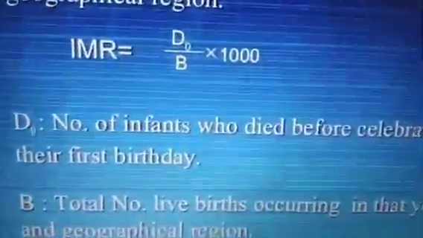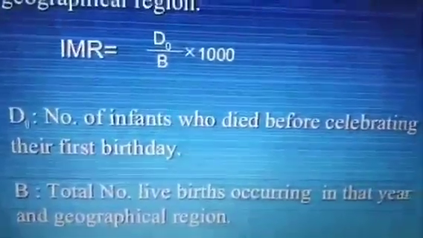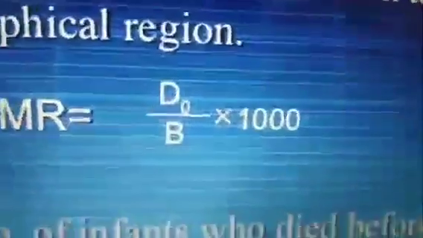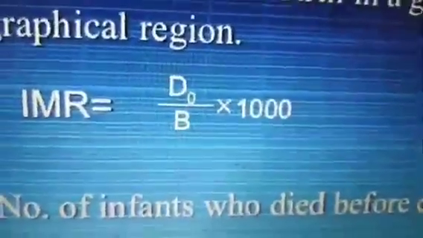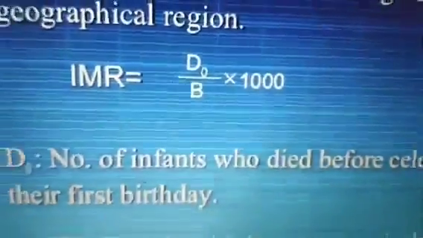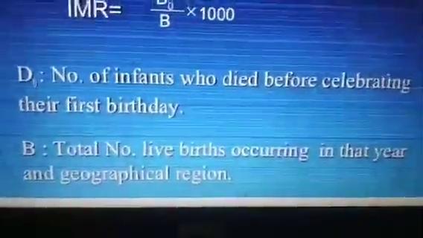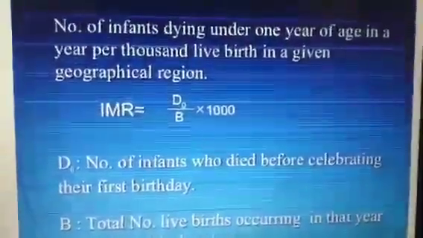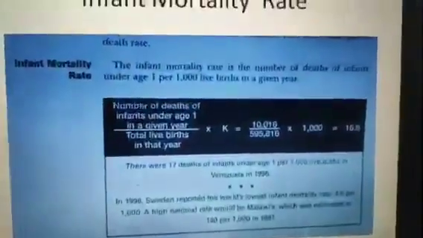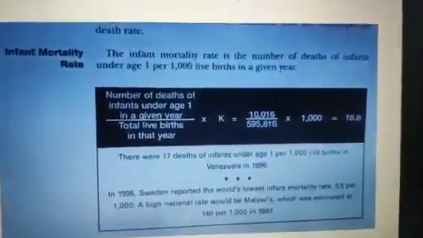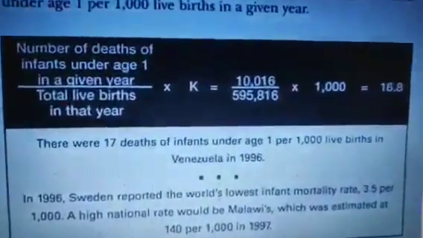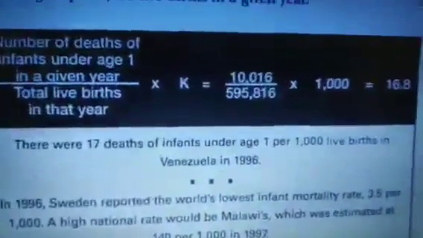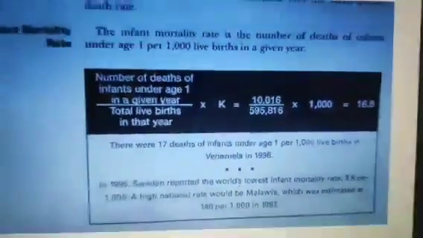D0 means the number of infants who died before celebrating their first birthday. They have not completed even 1 year. And B is the total number of live births occurring in the same geographical region. So this is the formula of IMR. Next, we can depict it in an example also. Same formula and a hypothetical example.